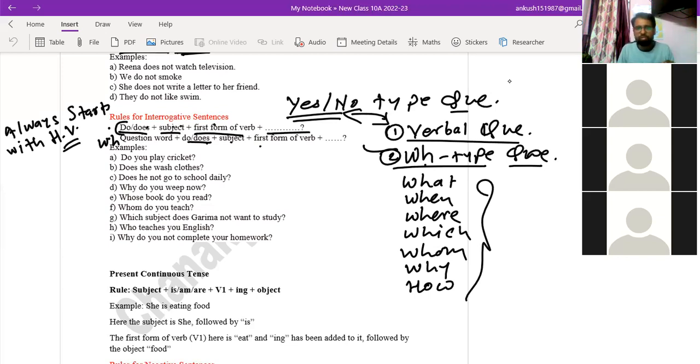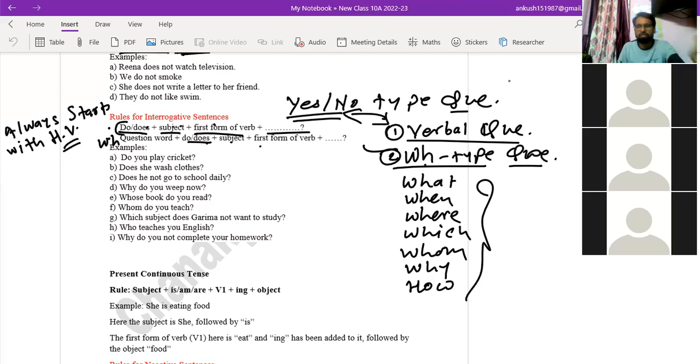And now there would be one question in your mind: if you are asking interrogative sentences, it does not mean that you always ask the questions in an affirmative interrogative sentence. You may ask the question in a negative interrogative sentence. Why didn't you come to the class yesterday? That can be a question. Why didn't you, means not is used over here. Means we may transform it into negative interrogative as well.